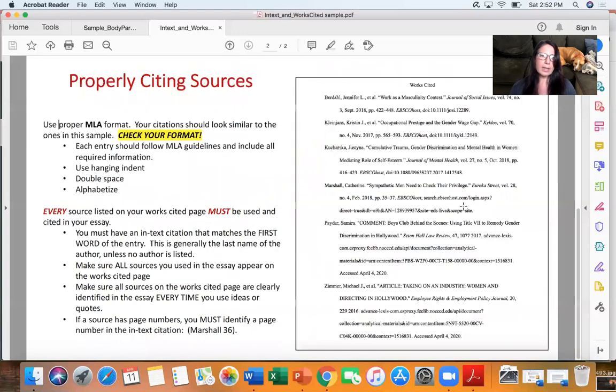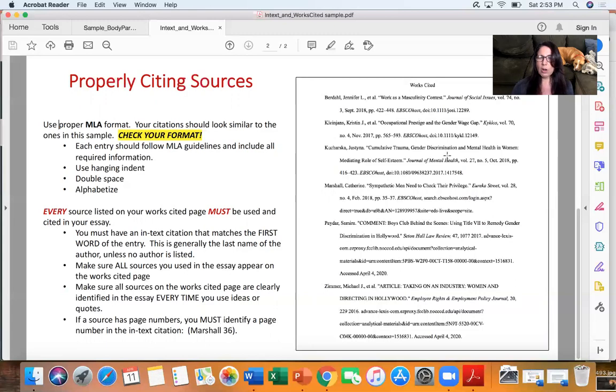Let's take a quick look at the works cited page. Hers is perfectly done. Hers all came from the databases, which makes it easy because all of the databases have that feature, the Cite This feature, where you can get the MLA citation. Here's the caution. Make sure you scroll down and find MLA. A lot of people had some MLA, some APA, some different styles. There are a lot of different styles, and MLA generally is not the first one listed. So you're going to need to scroll down the list until you find the proper MLA citation.